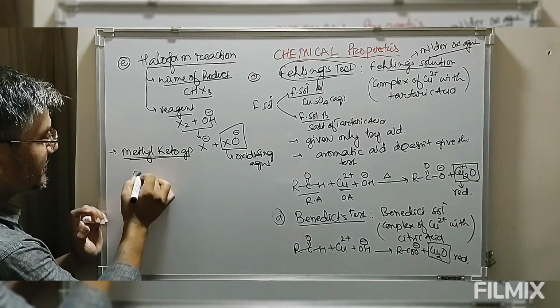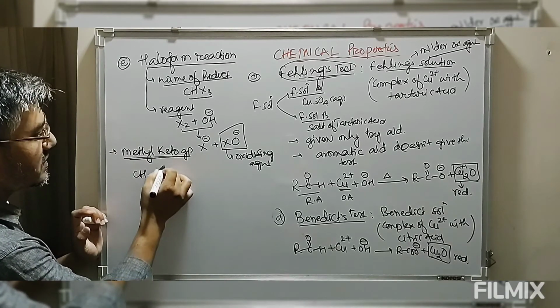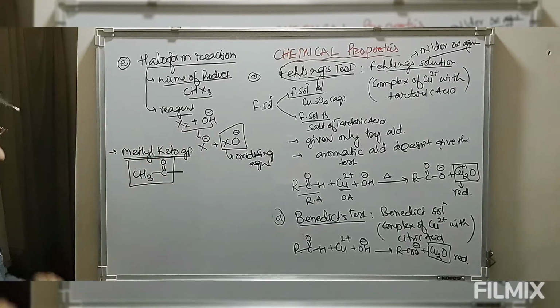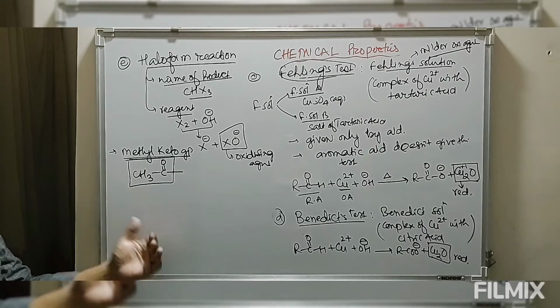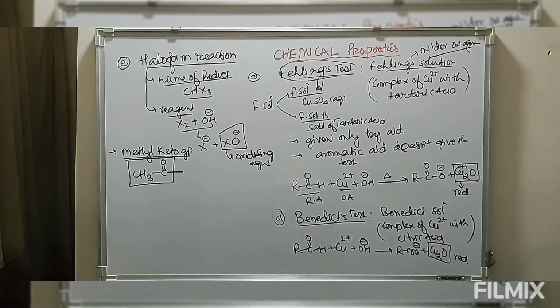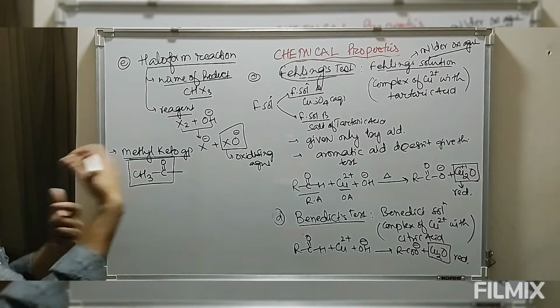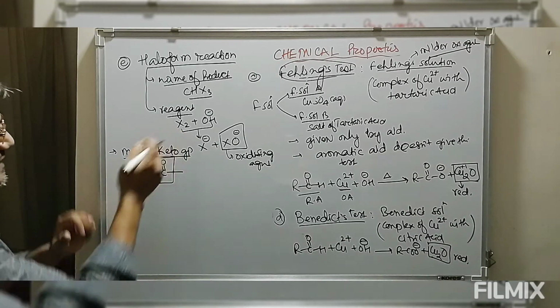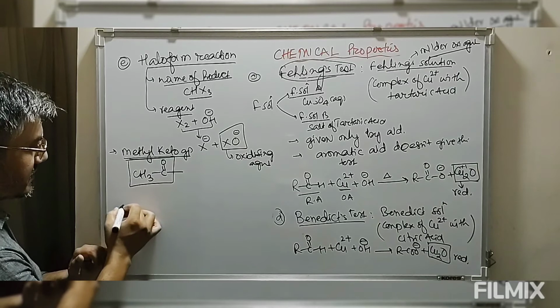Methyl keto means we have this CH3 C double bond O. This is what they call as methyl keto group. Or if we have any polychloride species which can be converted to methyl keto, then we get this haloform reaction. So this is what they call as haloform reaction or haloform test. Now let's see the reaction.